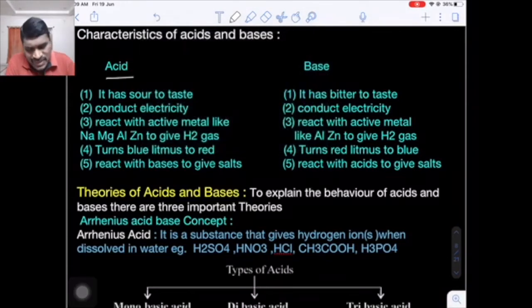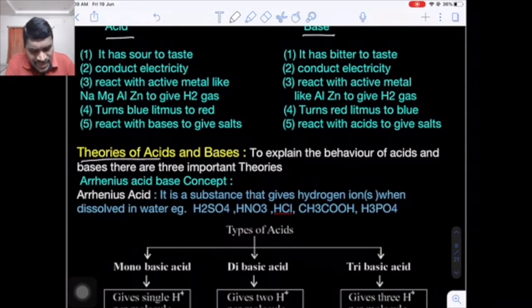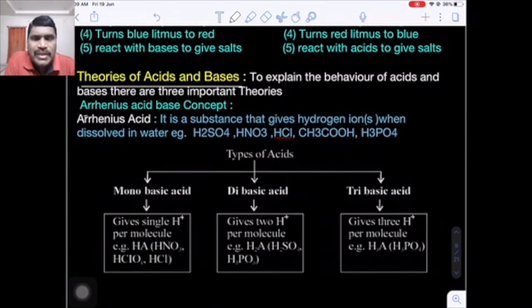So these are some characteristics of acids and bases. After that, what are the theories behind acids and bases? To explain the behavior of acids and bases, we have three important concepts. Number one, Arrhenius concept. Number two, Bronsted-Lowry concept. Number three, Lewis concept. Now, the first concept is the Arrhenius acid-base concept.